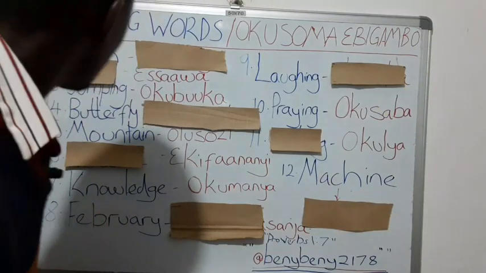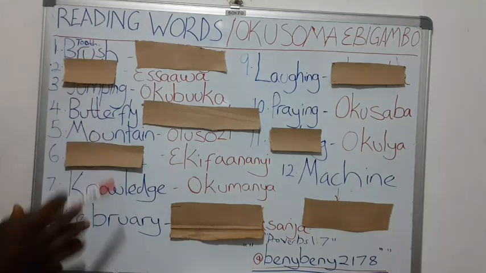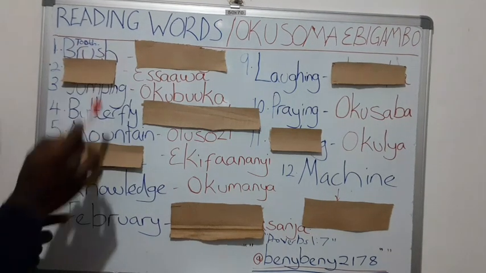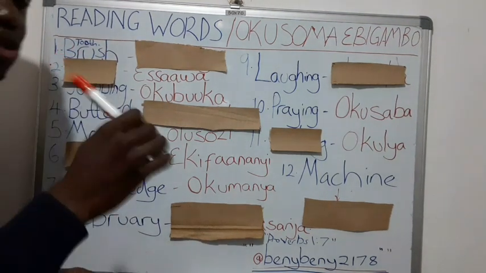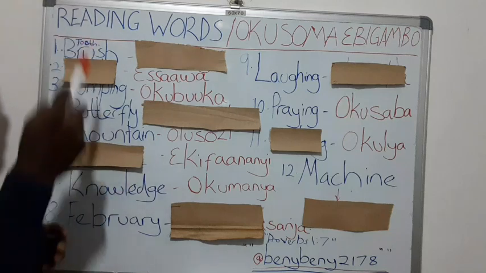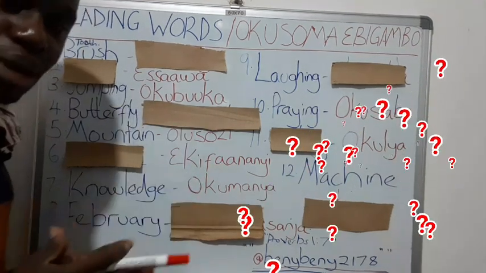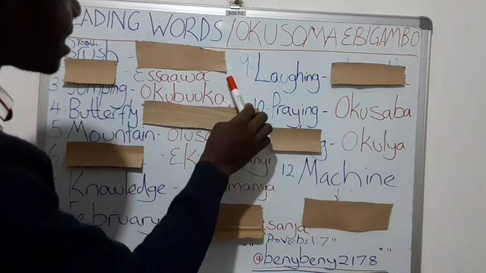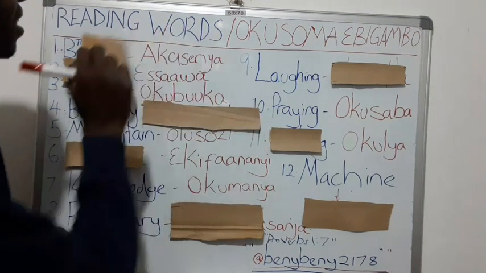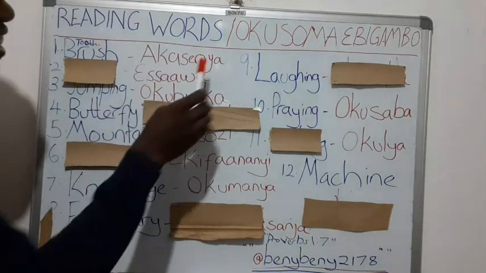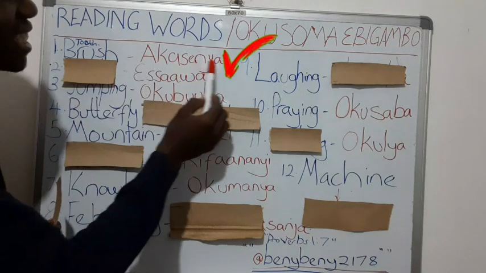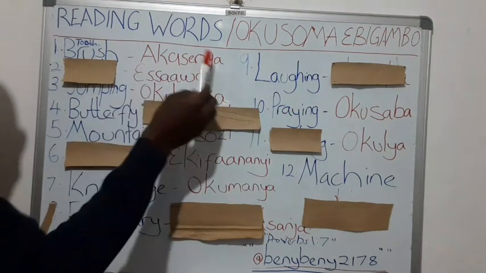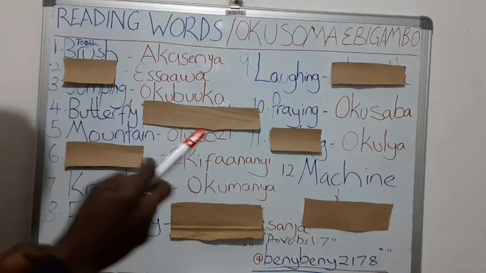So can you read for me this word? Okay, this is toothbrush. Toothbrush, the one you use to brush your teeth. What is toothbrush in Luganda? Okay, hope you've got the answer correct. Let's see. Okay, akasenya. So toothbrush is akasenya. If you've passed the answer, you were right. Akasenya. Okay, let's go to the next word.